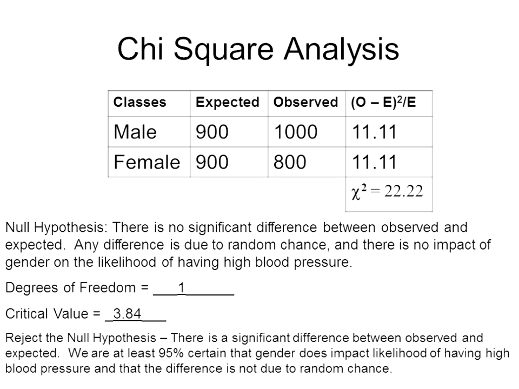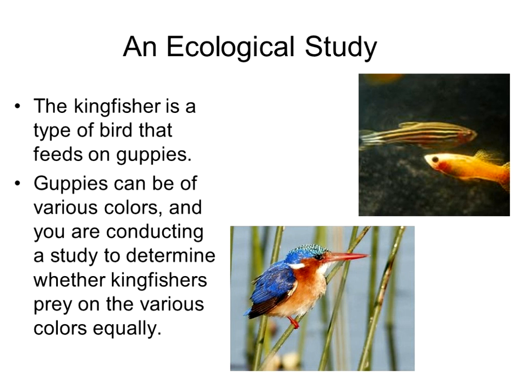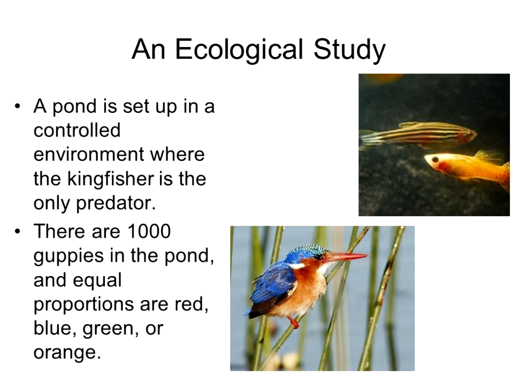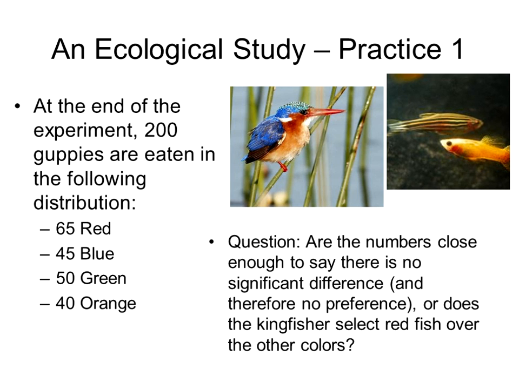So this is how we would do a chi-square analysis, and if you look at your handout, there's an example here dealing with the kingfishers. And the kingfisher is a type of fish that eats guppies, and guppies can be of various colors. So we determined a study to see if kingfishers prefer a certain color or not. And there was a pond set up in a controlled environment, and there were 1,000 guppies in the pond in equal proportions of red, blue, green, or orange. And what we see at the end of the experiment is that 200 guppies were eaten: 65 red, 45 blue, 50 green, and 40 orange.